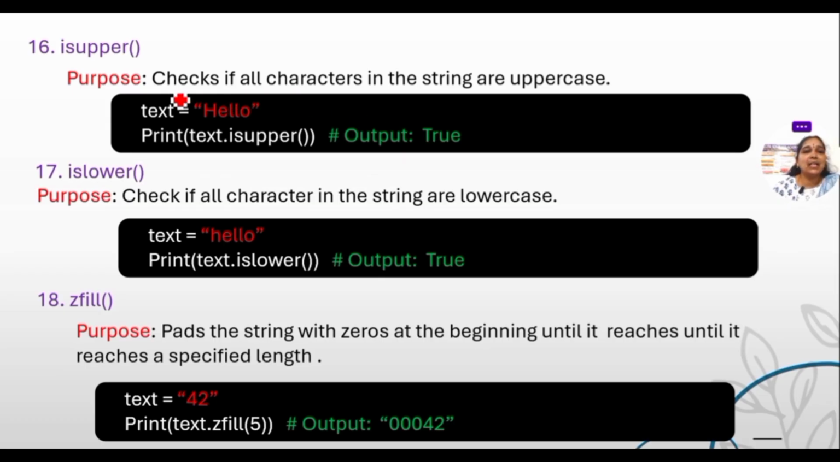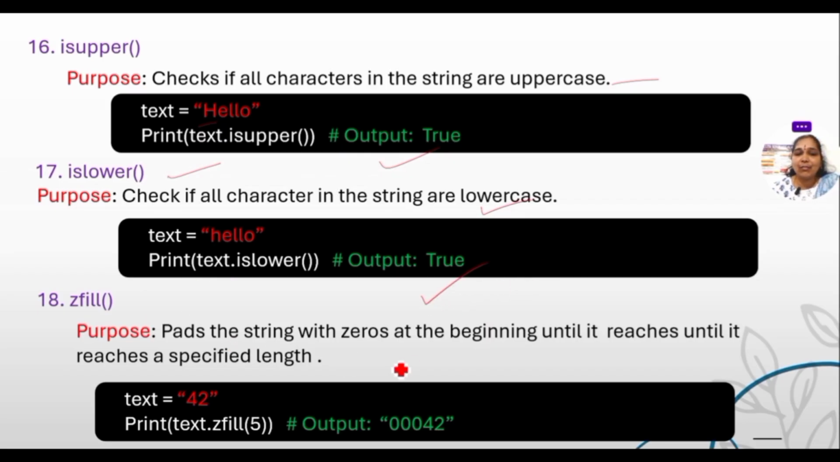Now, isupper. It checks whether the characters in the string are upper case or not. If they are upper, we will get true. Islower checks whether the characters in the string are in lower case or not. And we get the true value.